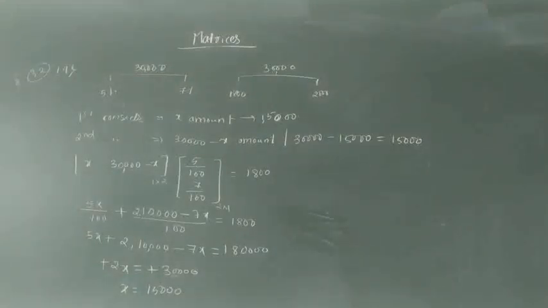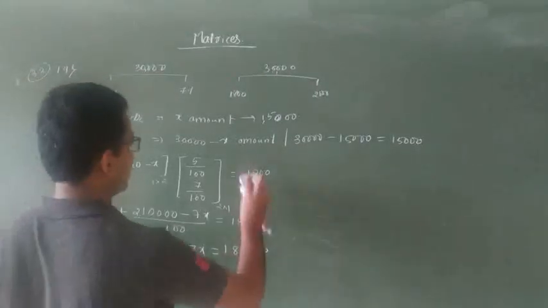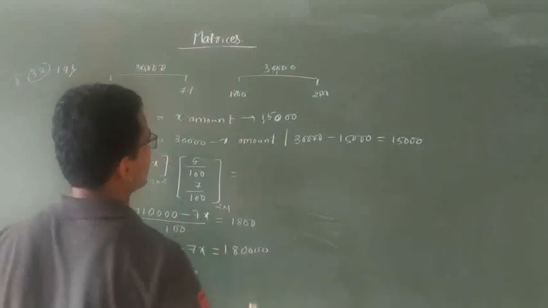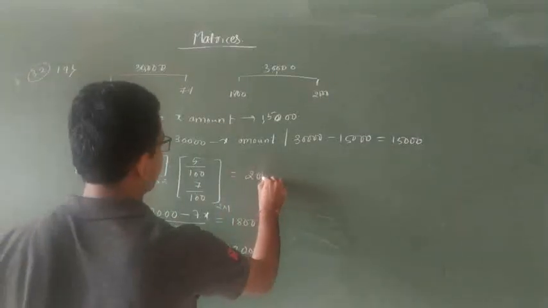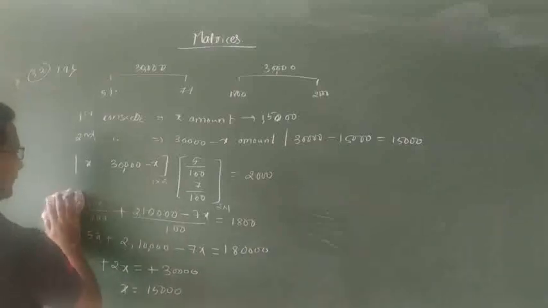Okay. So what they have said is, if the trust obtains the total annual interest, the second one is how much they are getting? That is 2,000. Okay.